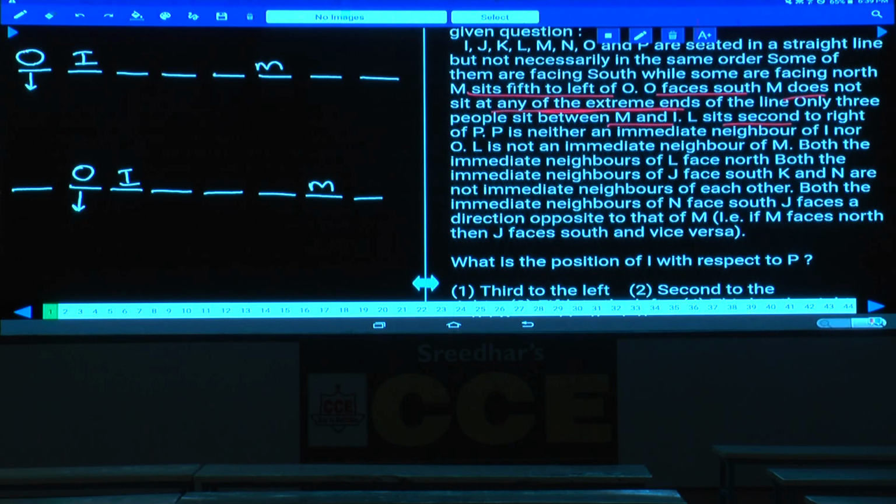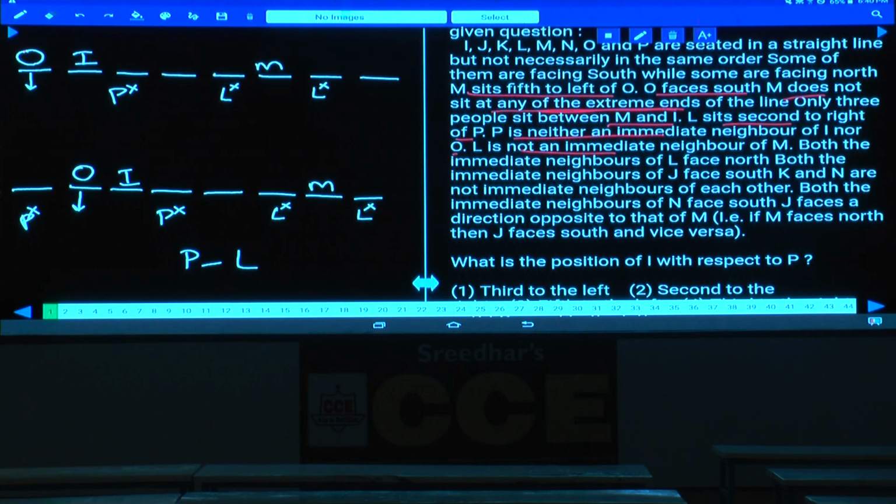L sits second to the right of P. L is seated second to the right of P. And P is neither an immediate neighbor of I nor O. P cannot be here, and P cannot be here, and P cannot be here as well. Then, L is not an immediate neighbor of M. As L is not an immediate neighbor of M, L cannot be in these 2 places, and here also L cannot be in these 2 places. This is the information we have.